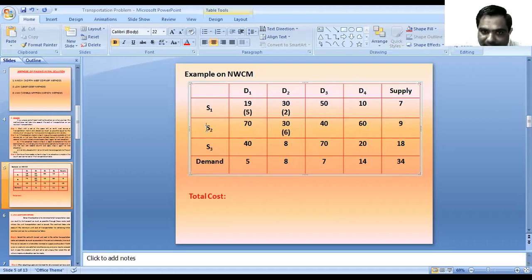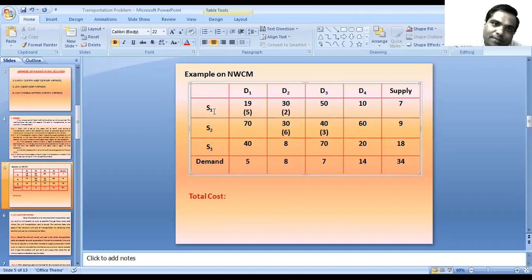But the supply of the S2 source is 9 units and we fulfilled only 6 units, so 3 units are remaining. We can allocate these remaining 3 units in D3. That means the supply from S2, 9 units, is also completed, that is 6 plus 3 equals 9.